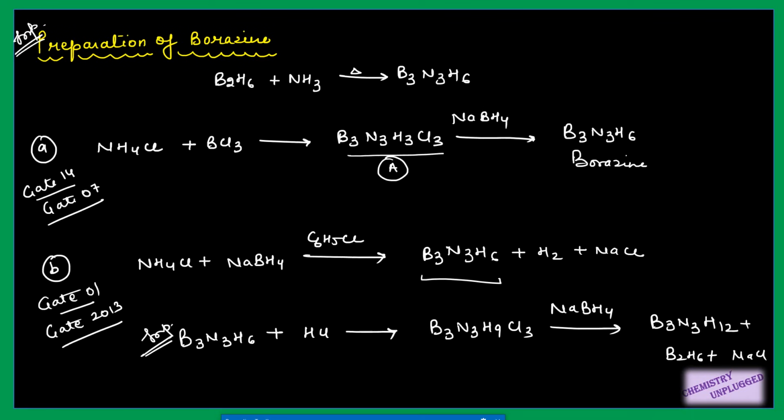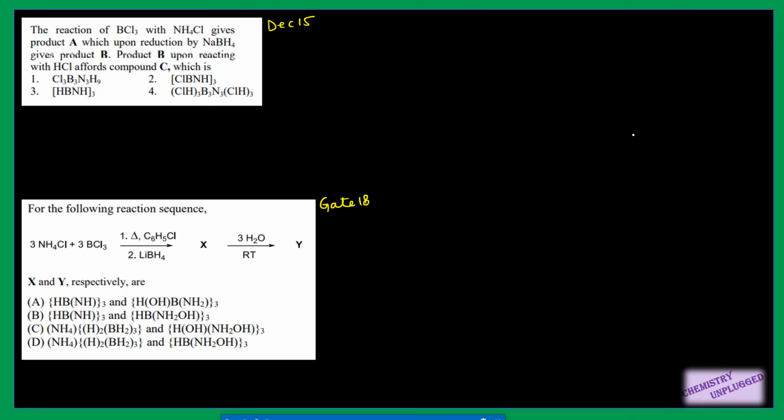Then it is treated with NaBH4, it will give us B3N3H6, the borazine. Now the borazine is treated with HCl, so it will give me B3N3H9Cl3.